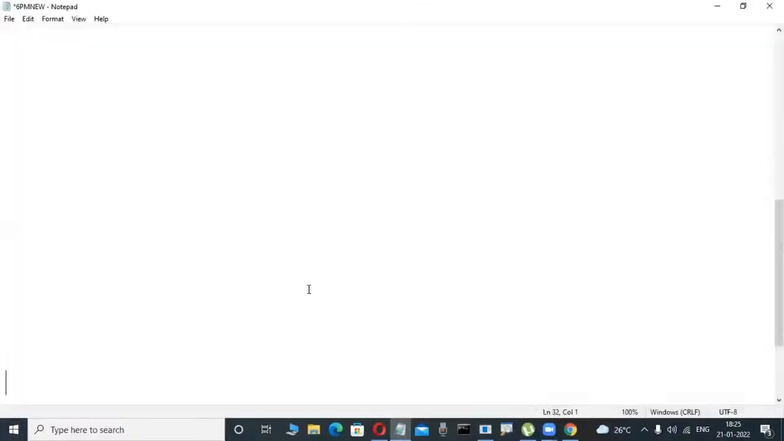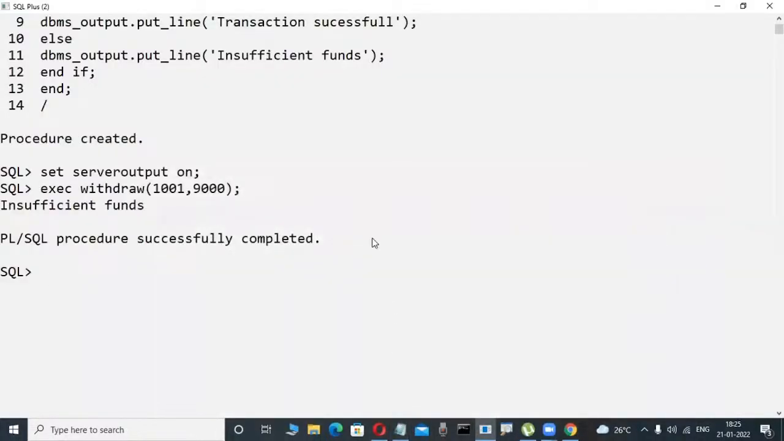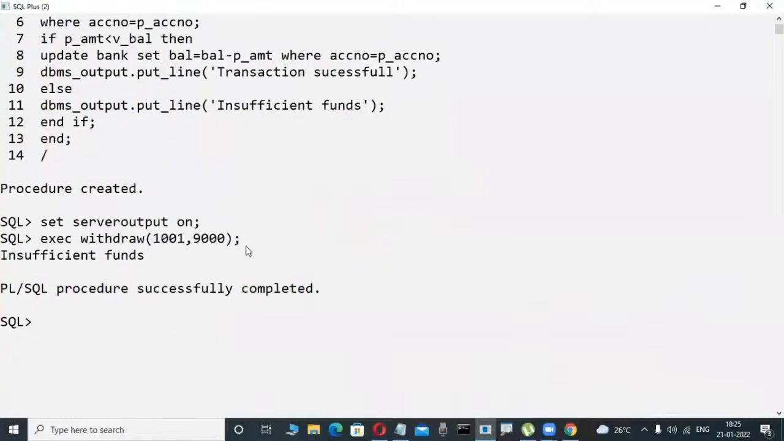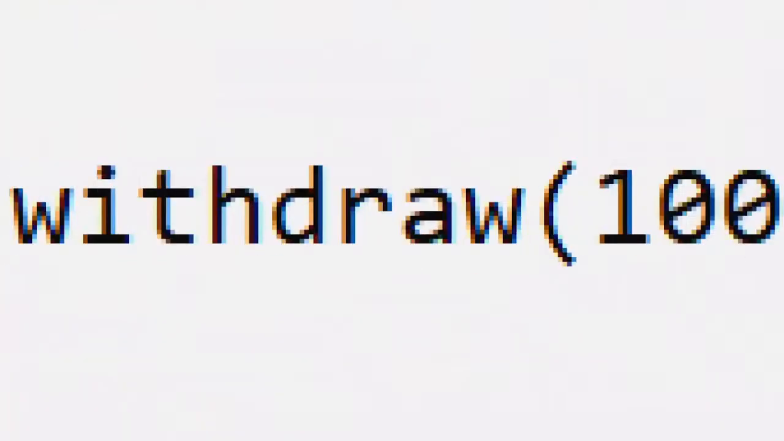Suppose now, check another case, OTP validation, all those things are the same. Now check it out. In this case, my balance is 3,000, for example. Now I try to withdraw 2,000 rupees, for example. Observe here. 1001 is my account number. I try to execute withdraw again.